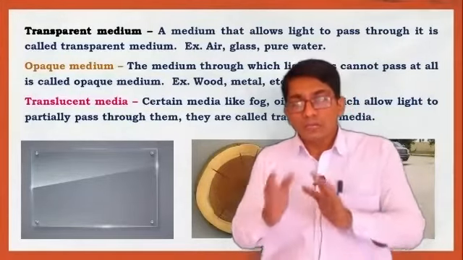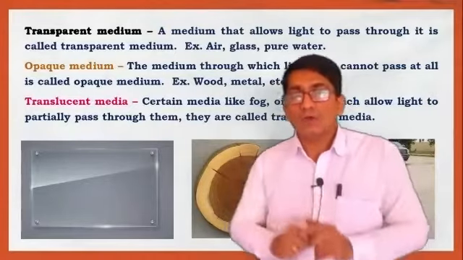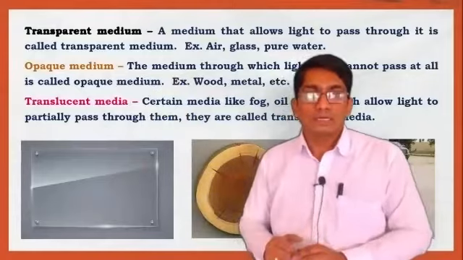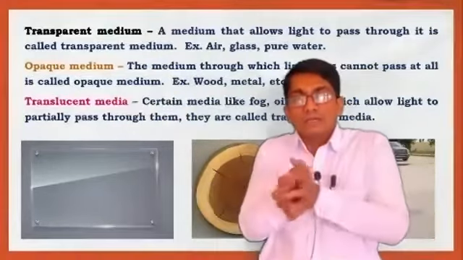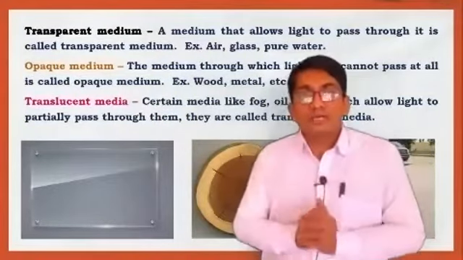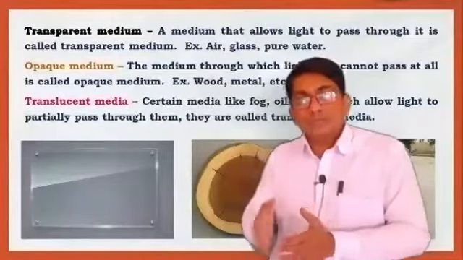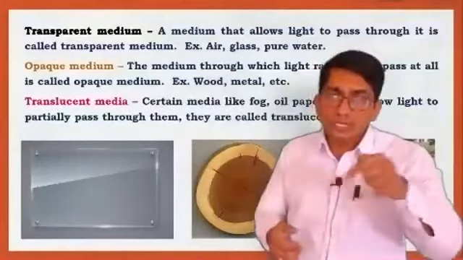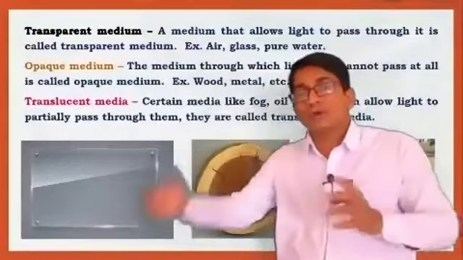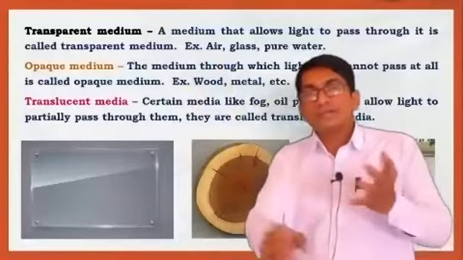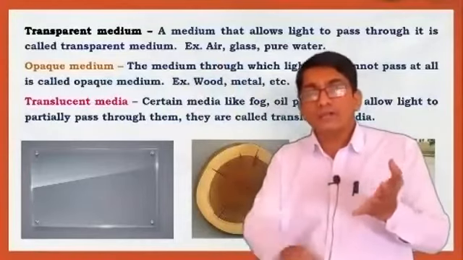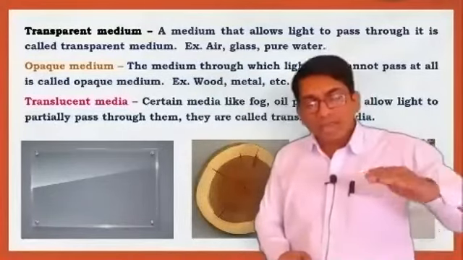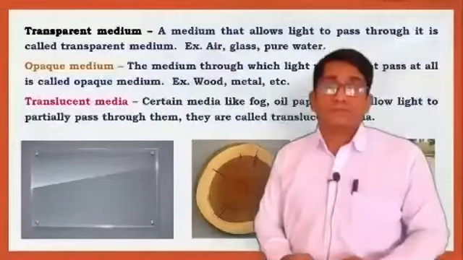Visible light, white color. In white color, there are 7 colors. We have already seen that 7 colors are there. These are the visible colors. When these visible colors combine with each other, this is white light. So actually, white light is an electromagnetic wave. The different electromagnetic waves are light wave, X-ray, gamma ray, ultraviolet ray, infrared ray. These all are electromagnetic waves that have different wavelengths.